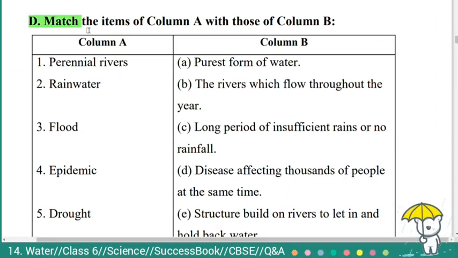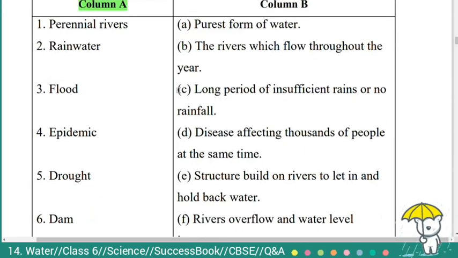Fourth main, D. Match the items of column A with those of column B. Here in the column A, it is given as perennial rivers, rainwater, flood, epidemic, drought, dam. So you have to match with the column B. Perennial rivers are the rivers which flow throughout the year. Rainwater, it is the purest form of water.